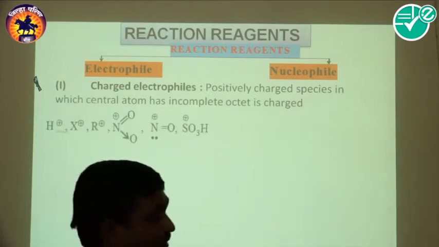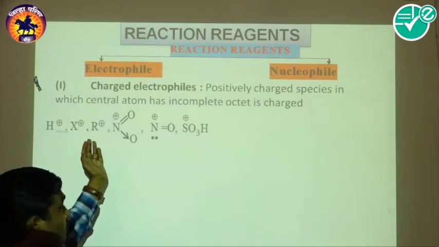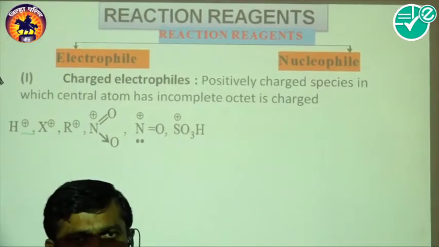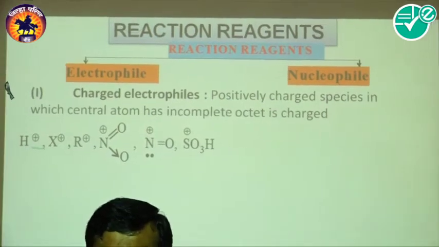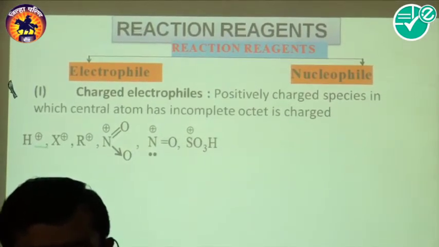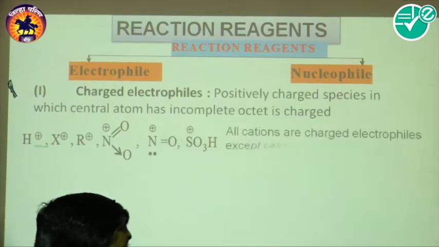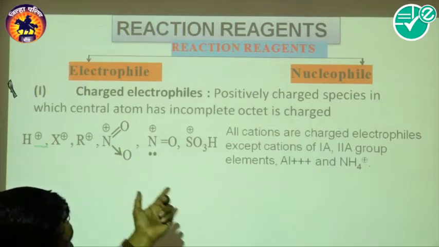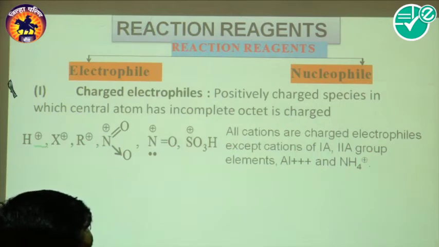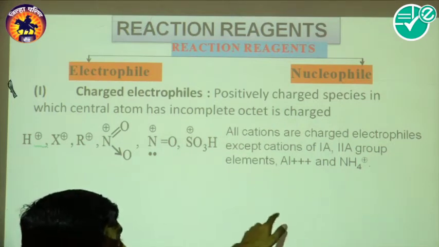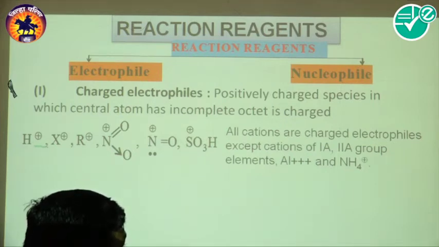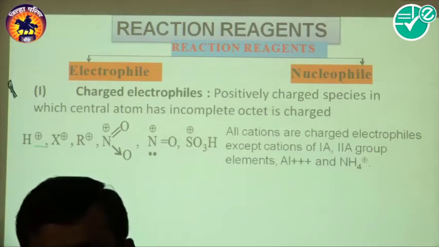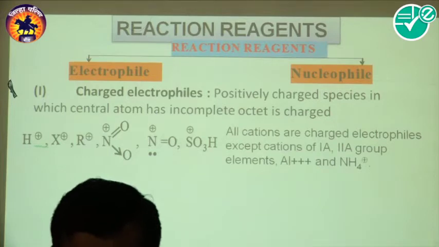Examples of that are H+, X+, and R+. These are positively charged species which have a deficiency of electrons, and therefore they act as electrophiles. All cations generally act as charged electrophiles, except the cations of the first A and second A group elements, Al3+ and NH4+, which do not act as electrophiles even though they carry a charge.